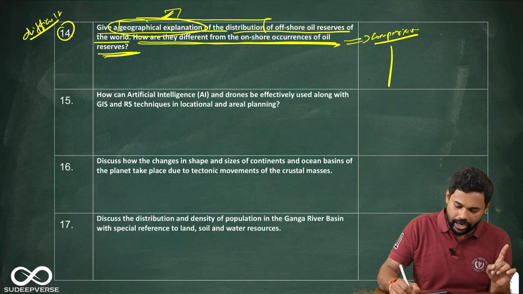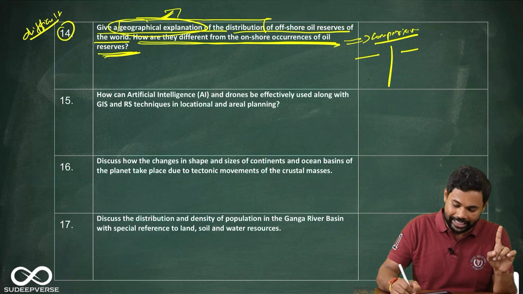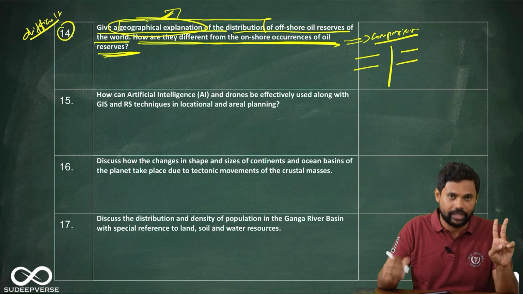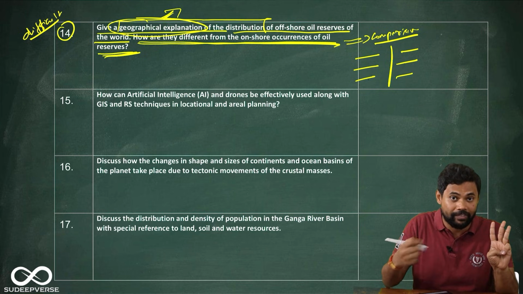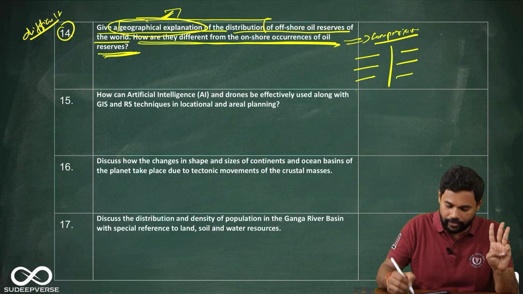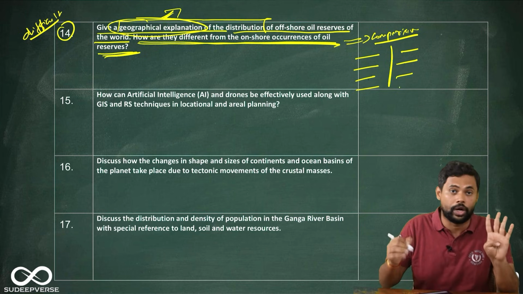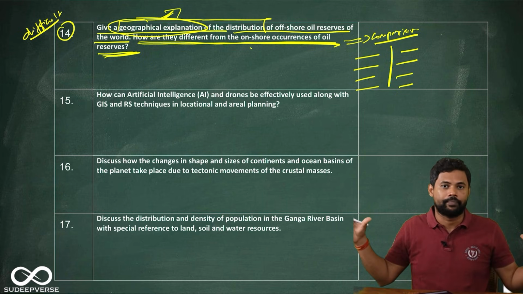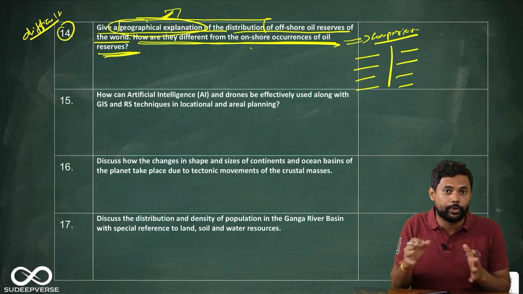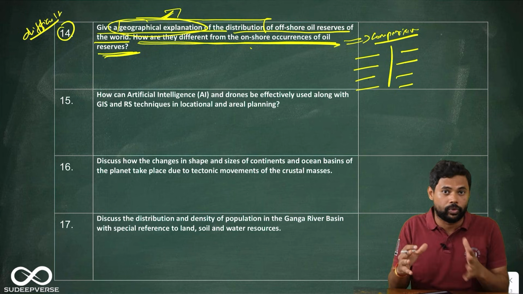One is obviously occurrences, that is one difference. The second is the level of technology needed. That is the second difference. The third is environmental degradation, or the level of environmental degradation. That's the third difference. The fourth is what will be the future outlook of onshore versus offshore. See, this is called lateral thinking. So lateral thinking will always help you to write comparing and contrasting questions very nicely.